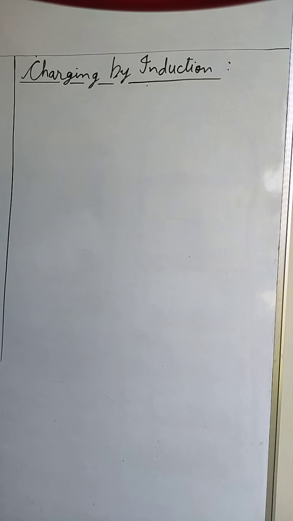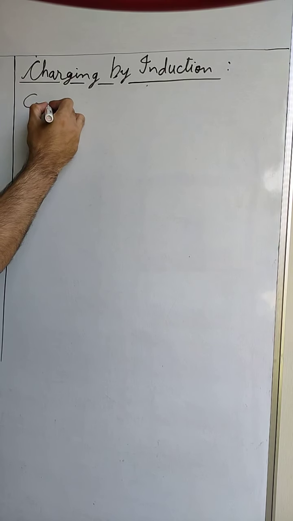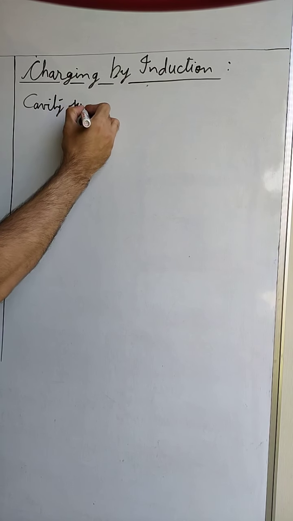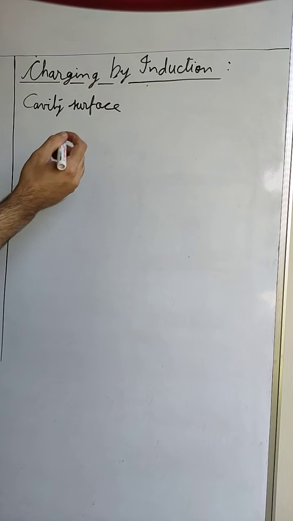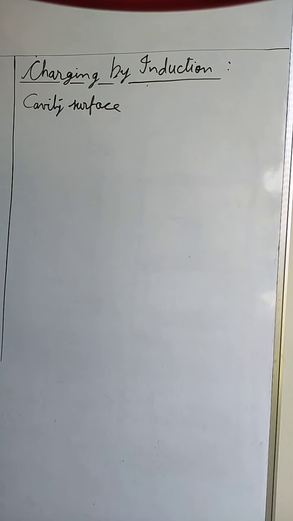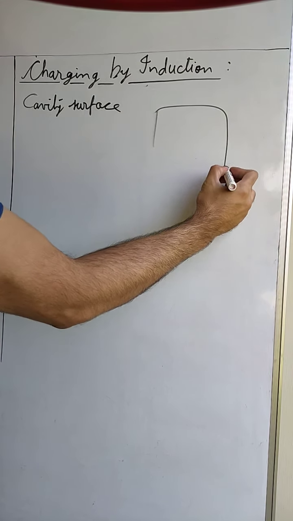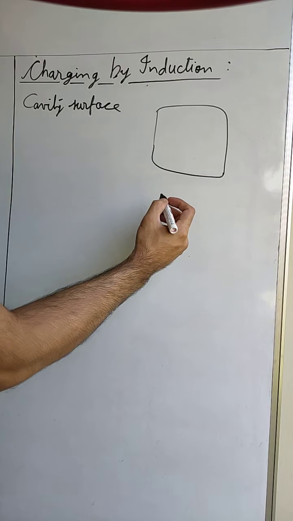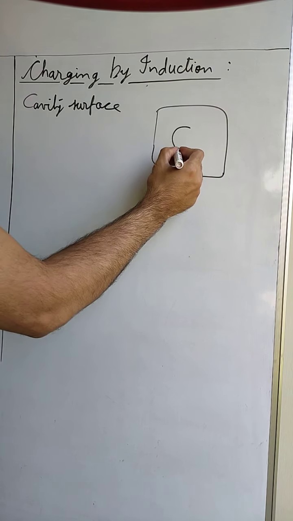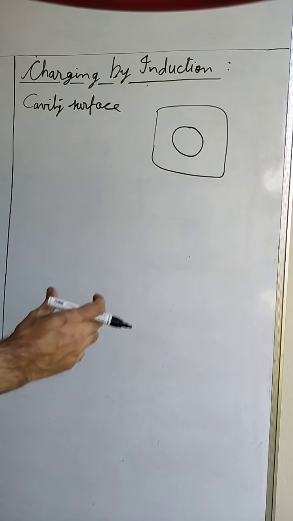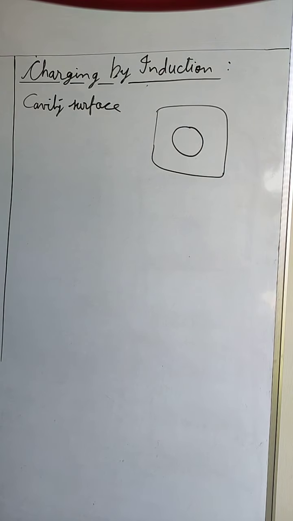Now we will take a case in this which is called cavity surface. Now what is a cavity? A cavity is a hollow part inside a body. So let us say we have this body of metal and we make a hollow part inside the body, then this hollow part will be called a cavity.